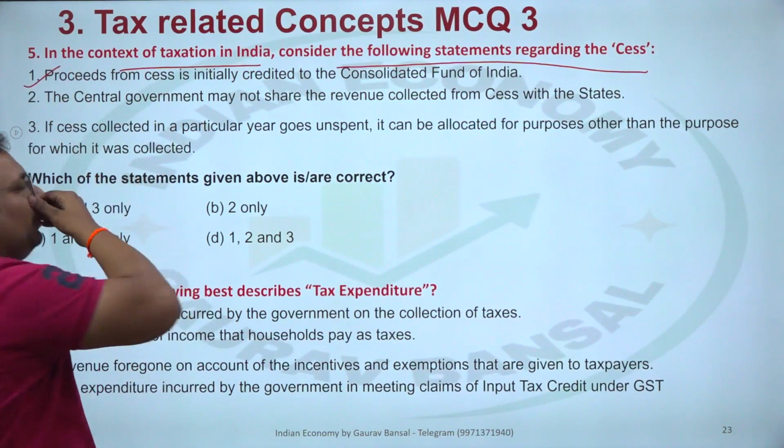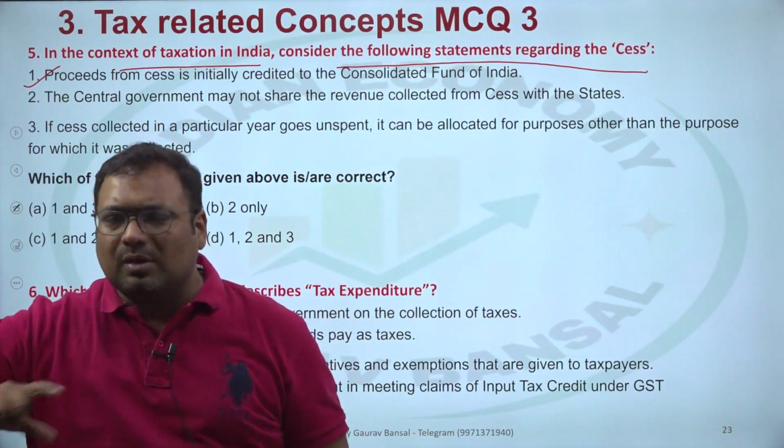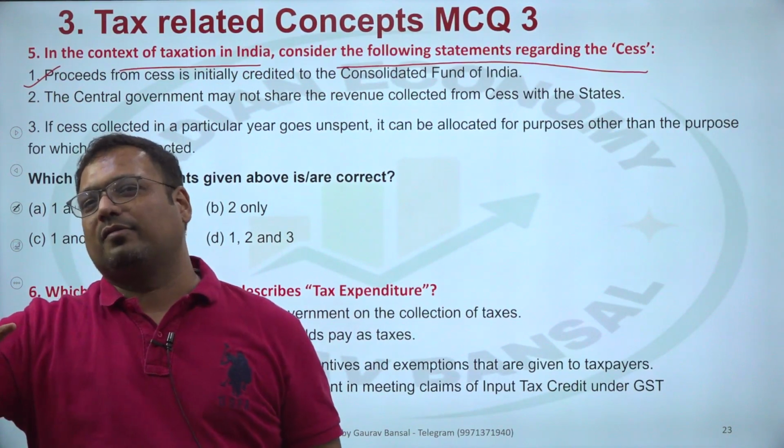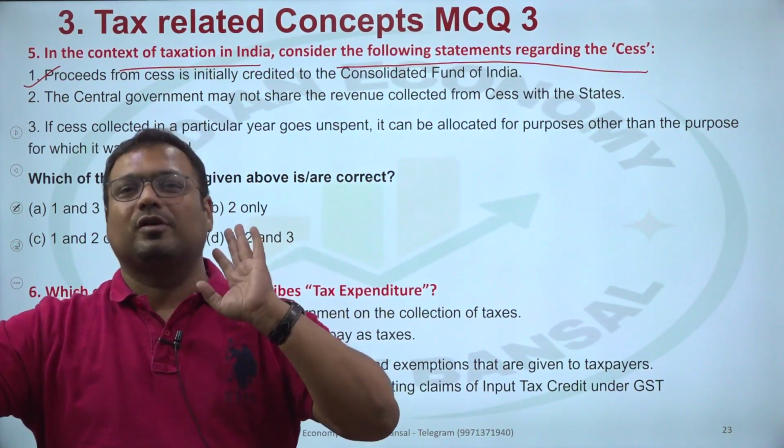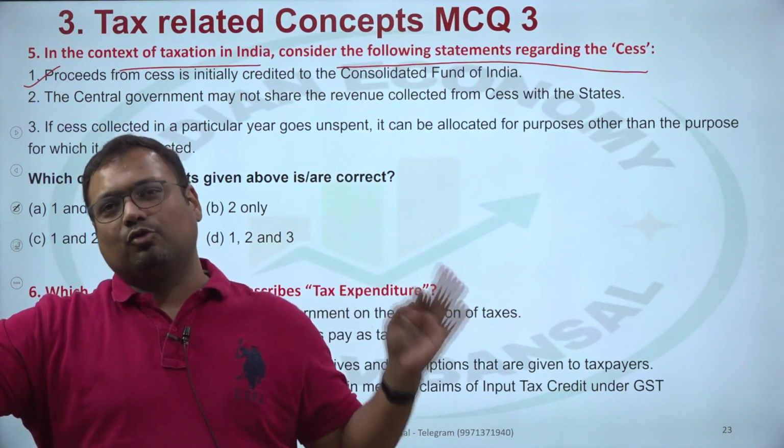This is correct. Cess, surcharge, they both go to Consolidated Fund. In fact, all the budgetary income go to Consolidated Fund. You should not have a doubt here. All the income that is received in the budget goes to Consolidated Fund.